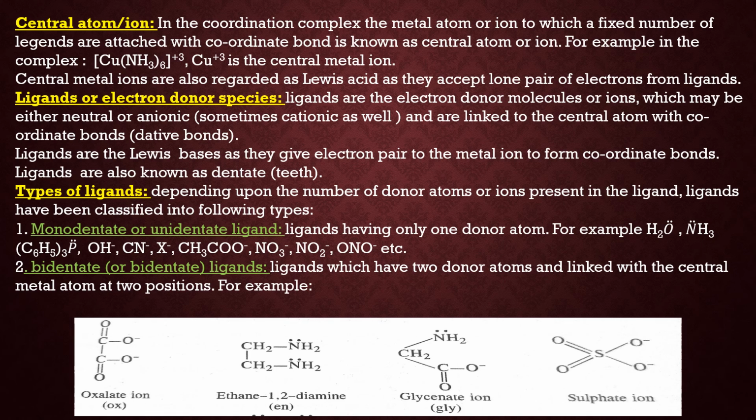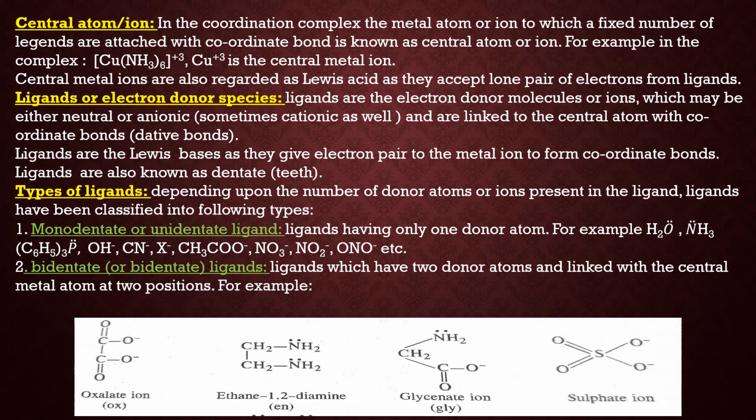First is monodentate or unidentate ligands: ligands having only one donor atom. For example, water, NH3. In water, oxygen is the donor atom. In ammonia, nitrogen is the donor atom. P(C6H5)3 means triphenylphosphine, where phosphorus is the donor atom.